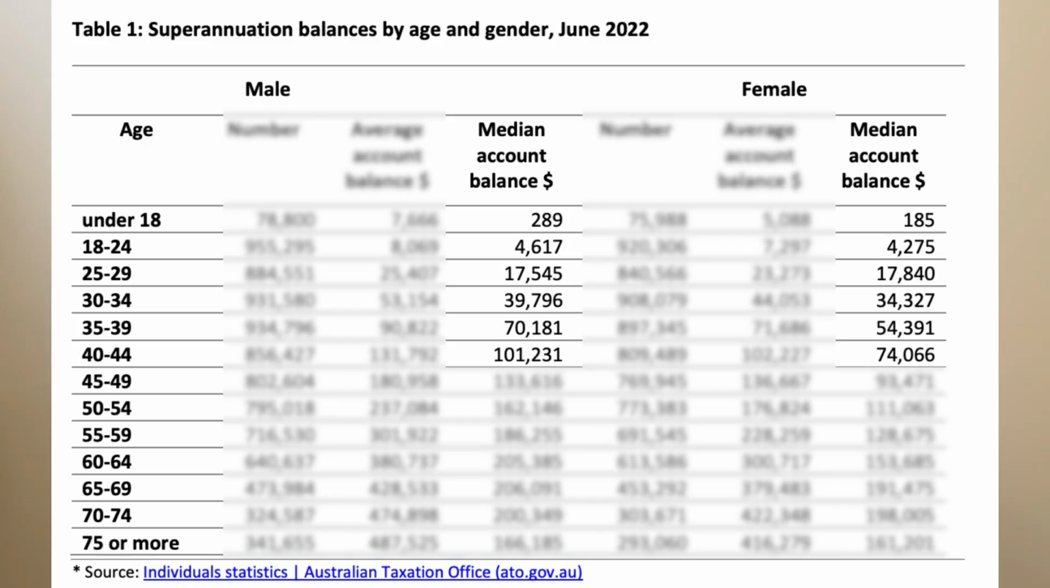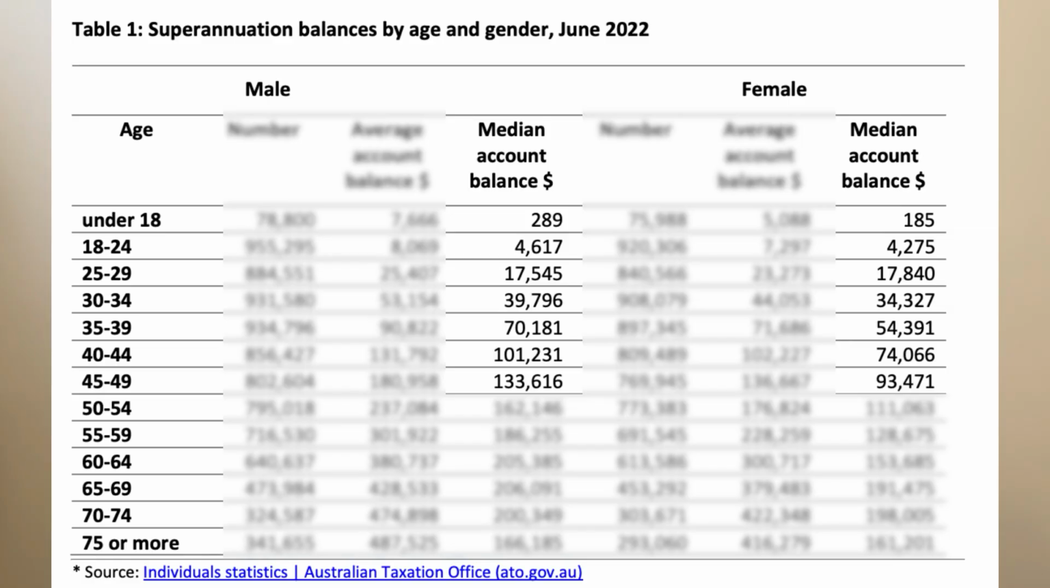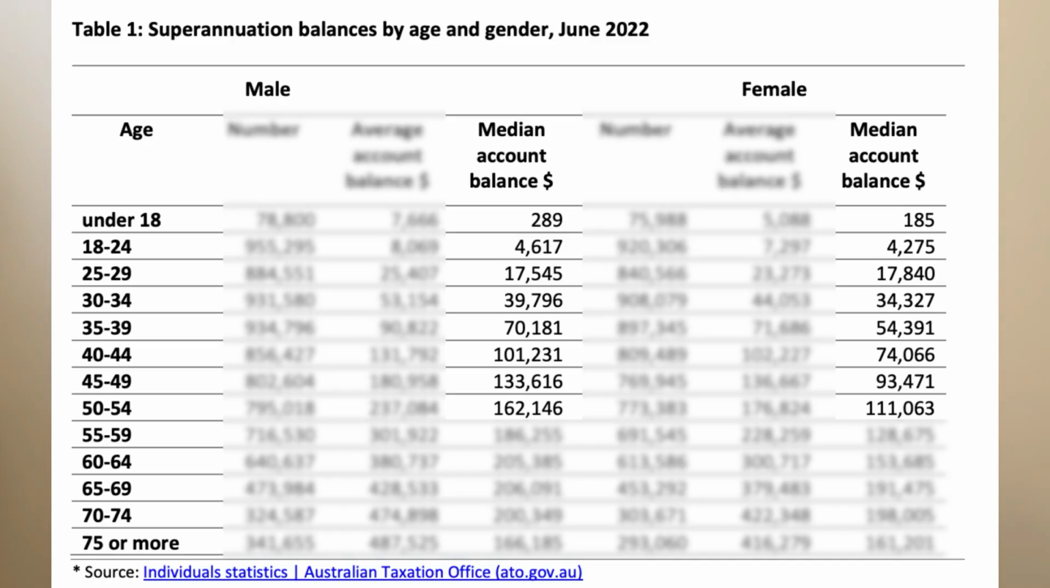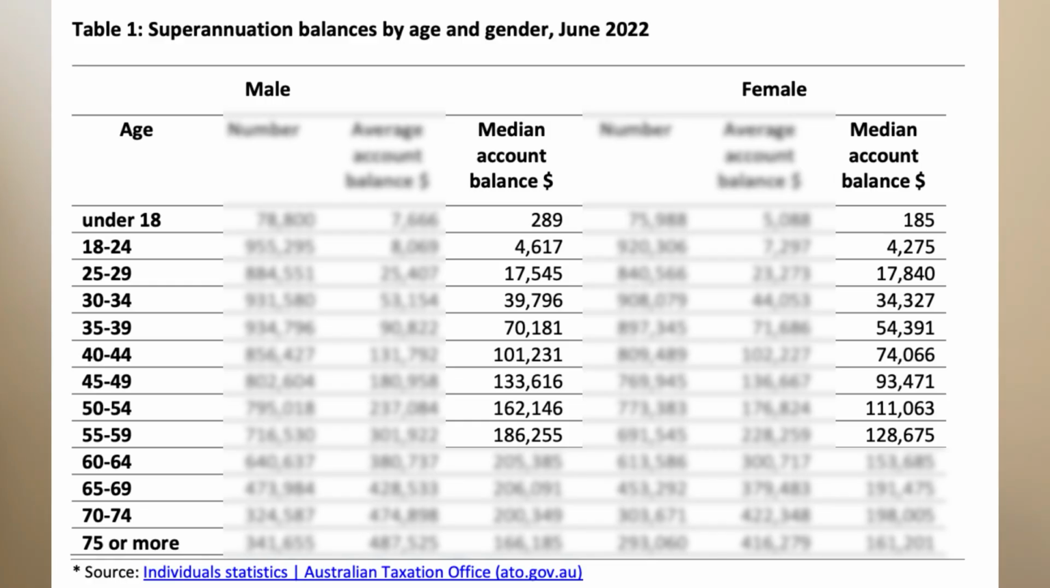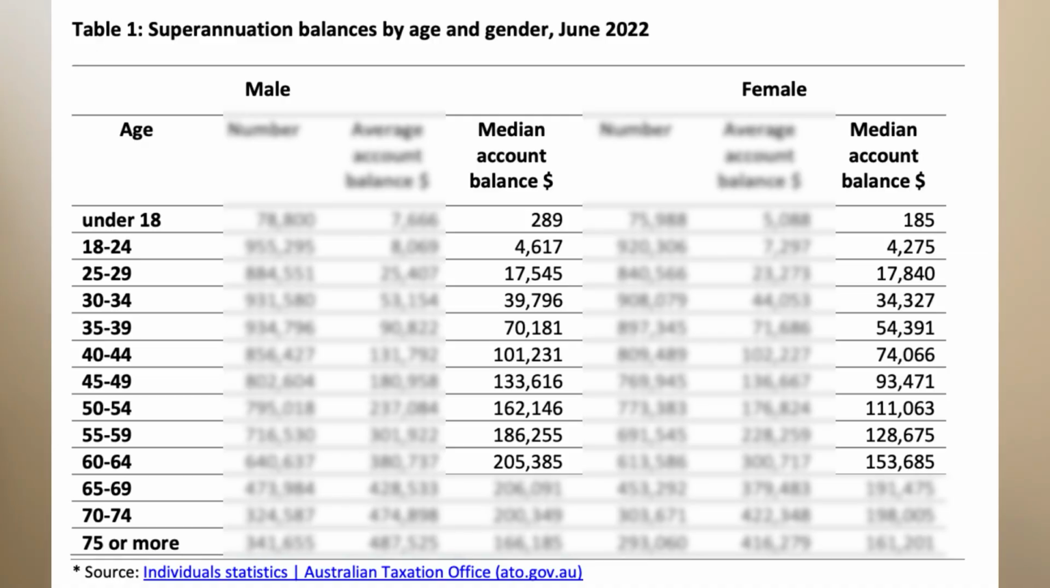For 40 to 44, males have 101,200 and females have 74,100. For 45 to 49, males have 133,600 and females have 93,500. For 50 to 55, males have 162,100 and females have 111,100. For 55 to 59, males have 186,300 and females have 128,700. For 60 to 64-year-olds, males have 205,400 and females have 153,700.